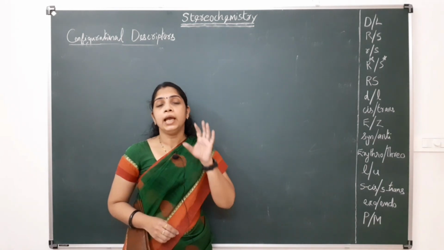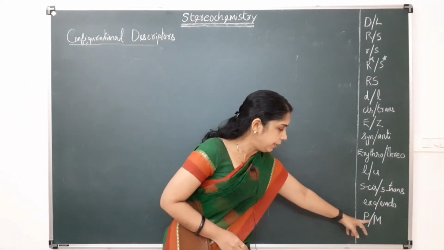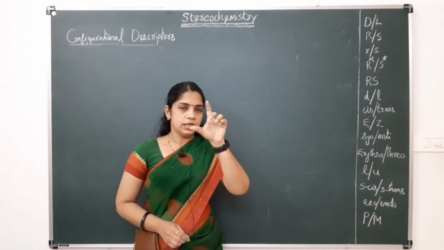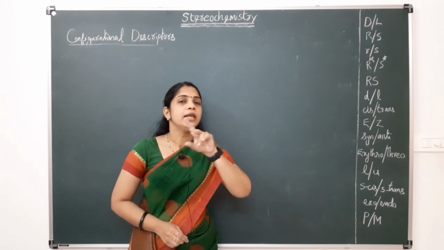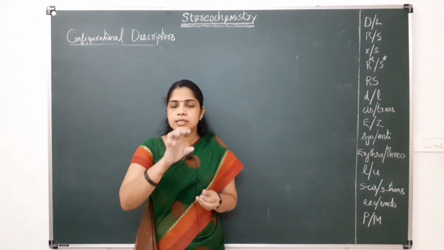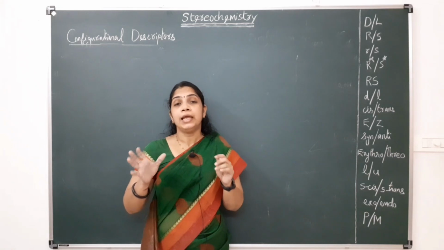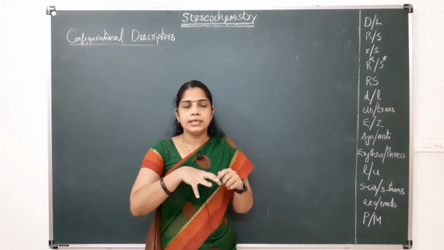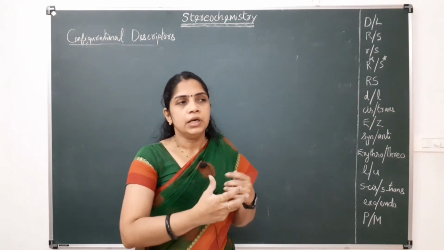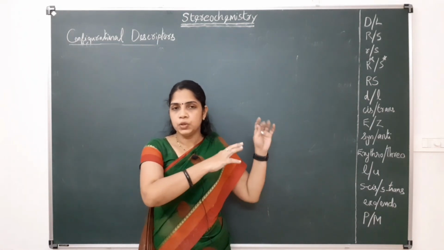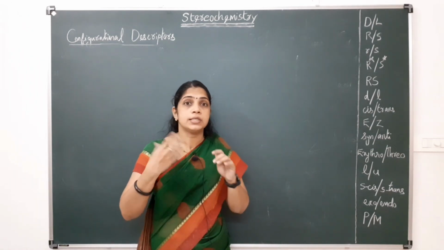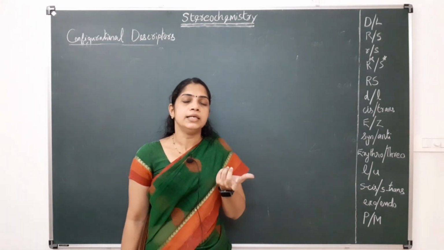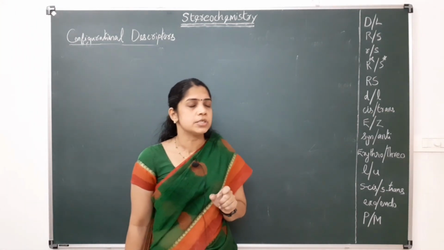The last one is the P and M system of nomenclature, capital P and capital M, P for plus and M for minus. This system of nomenclature is used in the case of molecules with helical chirality and axial chirality. In the before classes we discussed only center of chirality, and for molecules with helical chirality, we can use this P and M system of nomenclature.